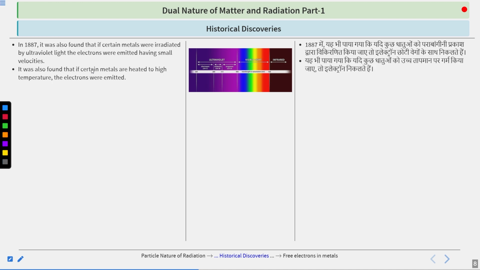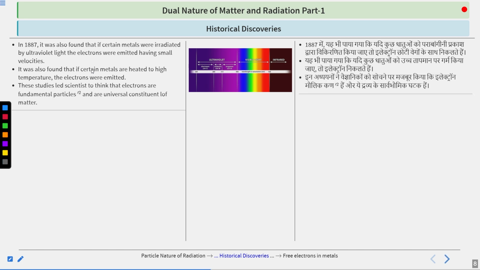It was also found that if certain metals are heated to high temperature, the electrons were emitted. These studies led scientists to think that electrons are fundamental particles and are universal constituent of matter. Okay, so the two things happen. These two things are to be understood first before moving forward.